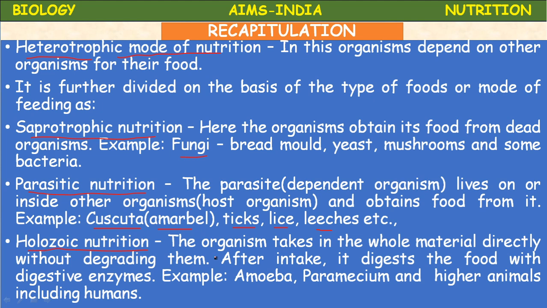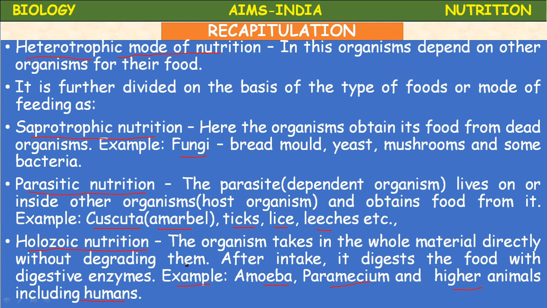Holozoic nutrition. This is the most common type of nutrition in animals. In holozoic nutrition, the organism takes in the whole material directly without degrading it. After intake, it digests the food with digestive enzymes. For example, amoeba, paramecium, and higher animals including human beings come under which type of nutrition? Holozoic nutrition.